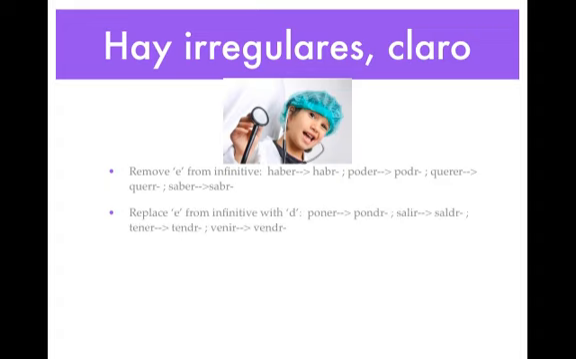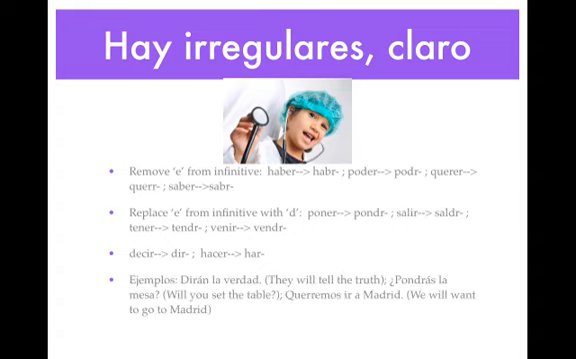With the next group of verbs, you're going to replace the e from the infinitive with a d. So poner becomes pondré, salir, saldré, tener, tendré, and venir, vendré. And then the next two are just irregular. They don't fall into any categories. So decir is diré, and hacer is haré. And so otros ejemplos are dirán la verdad, they will tell the truth. Pondrás la mesa, will you set the table? Queremos ir a Madrid, we will want to go to Madrid.